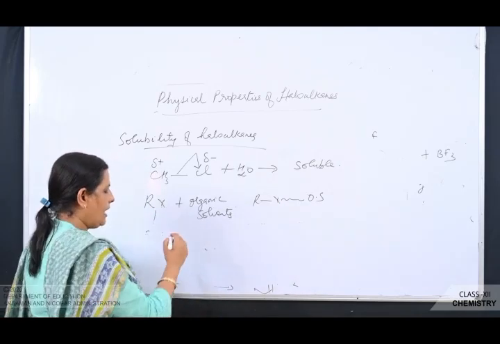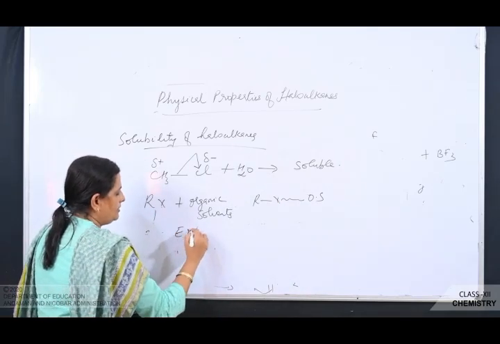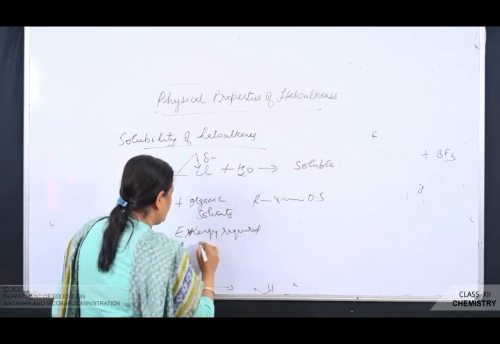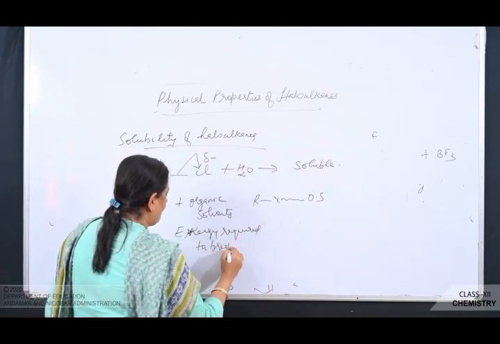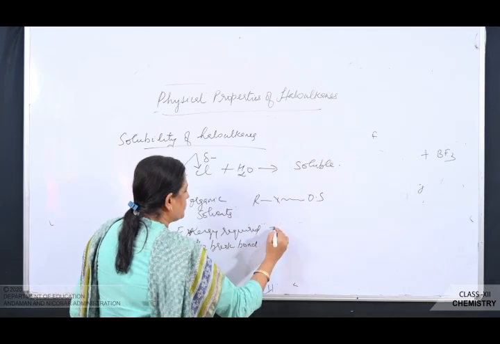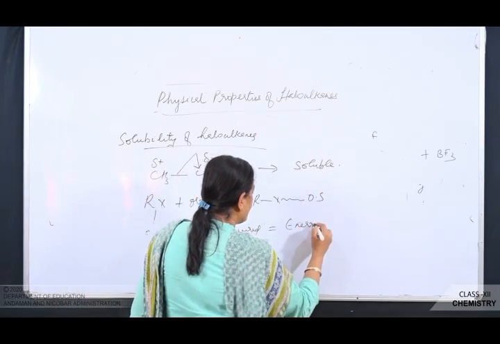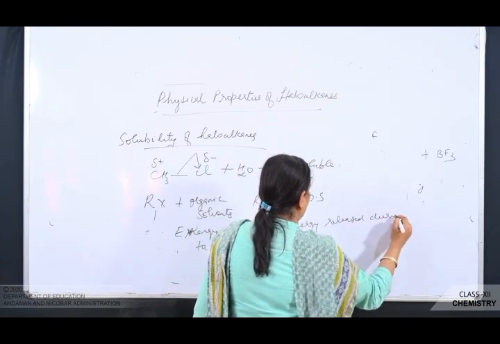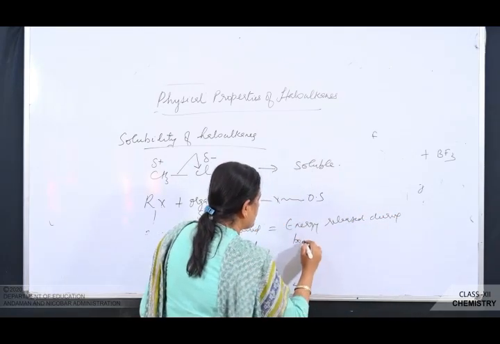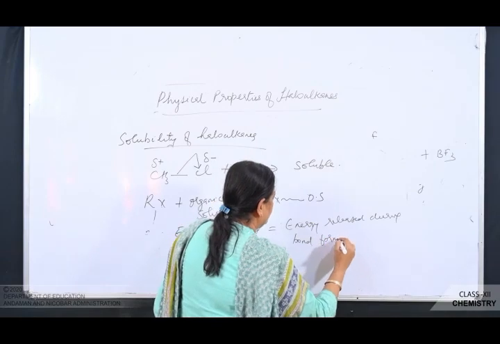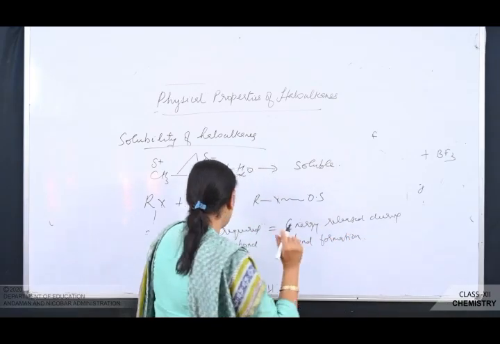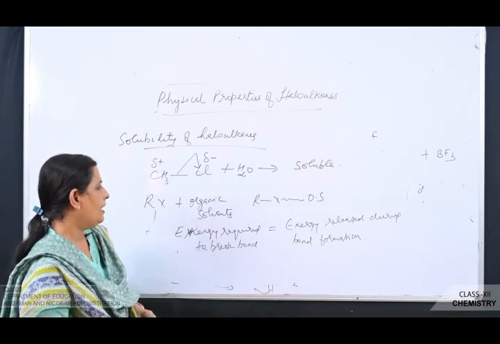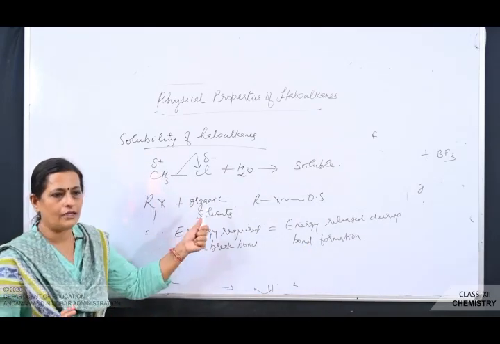That is, energy required to break bonds is equal to energy released during bond formation. So that is the reason why haloalkanes are soluble in organic solvents.